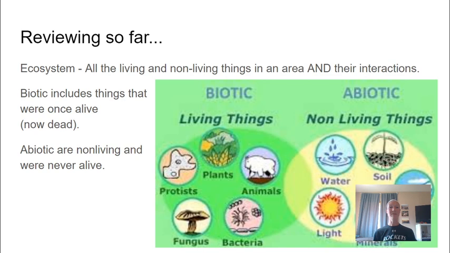Now, living means biotic. Biotic again means live. Biology is the study of living things. So bio, we see that same word right there. Again, these are all animals, plants, bacteria, fungus, and protists. But this also includes things that were once alive, meaning dead leaves on the ground or a dead squirrel or something like that. So things that were once alive are still considered biotic.